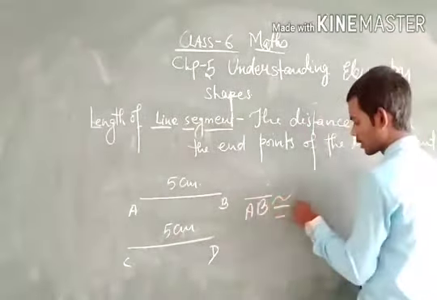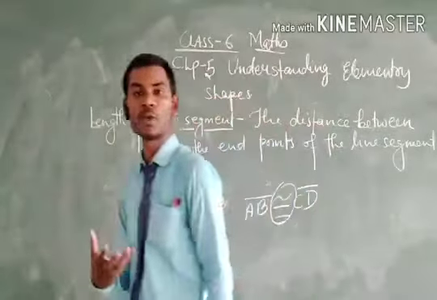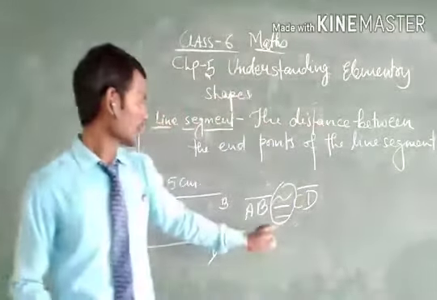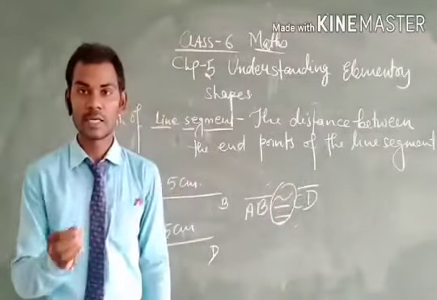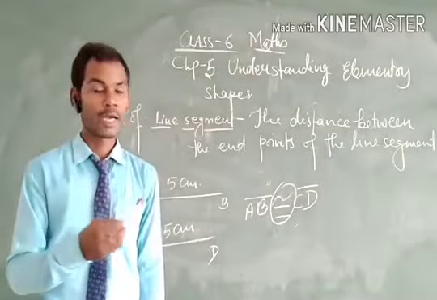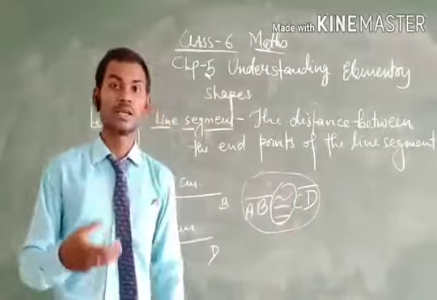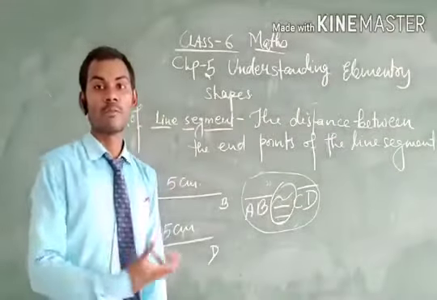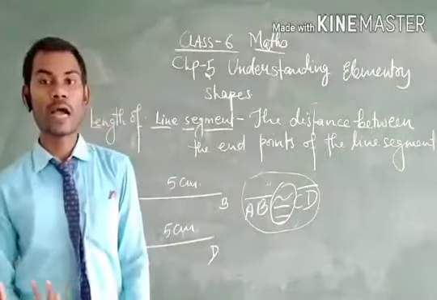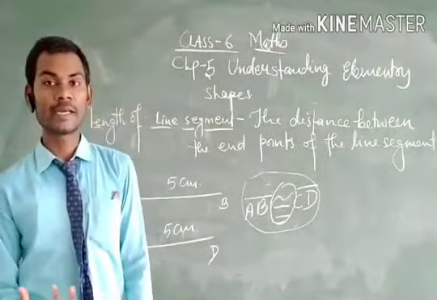This sign is known as congruency. The sign in the circle is known as congruency, and the relation between them is the congruency relation, which represents that both lines are identical. That is why the line segment CD completely occupies the line segment AB. Okay, so I hope it is clear to everyone.